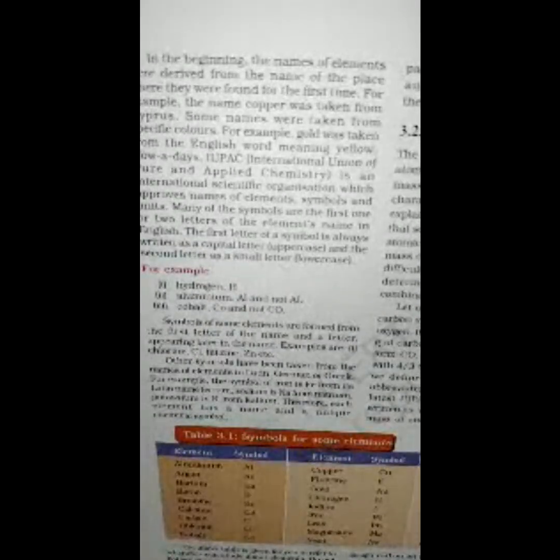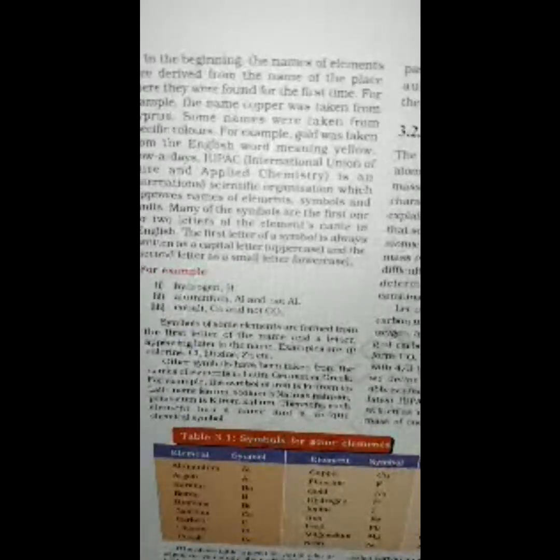For example, hydrogen is written as capital H, aluminium is written as capital A small l and not capital A capital L. Cobalt is written as capital C small o and not as capital C capital O. Symbols of all these elements are formed from the first letter of the names and a letter appearing later in the name. For example, chlorine which is written as Cl, zinc written as Zn, etc.